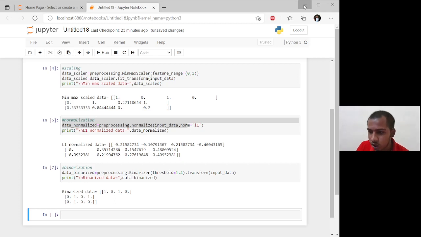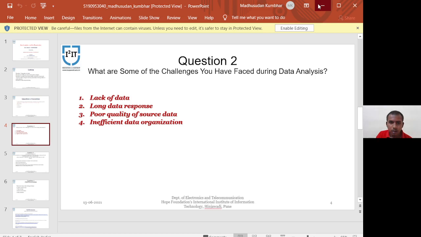Let's move to the next question, question number 2. Here our first question is ended. My second question is, what are some of the challenges you have faced during data analysis? My first point is lack of data. Your analytics does not have enough data to generate new insights. This is a problem we can face during data analysis.